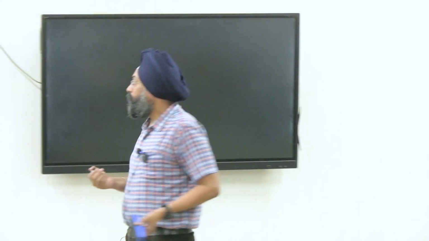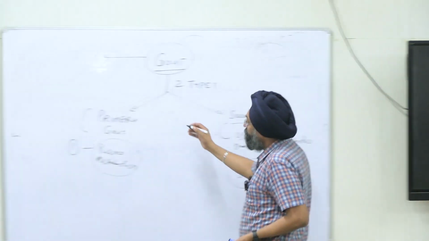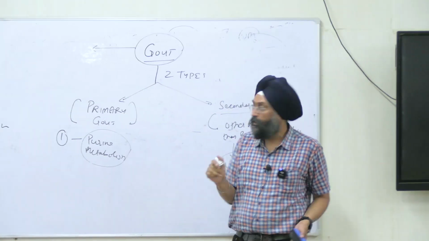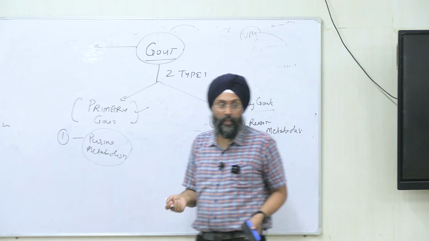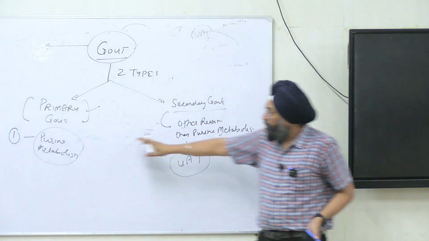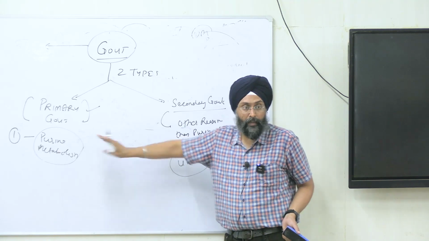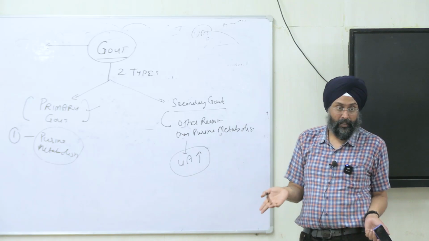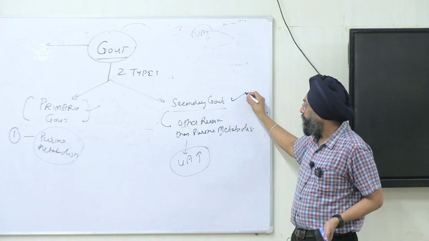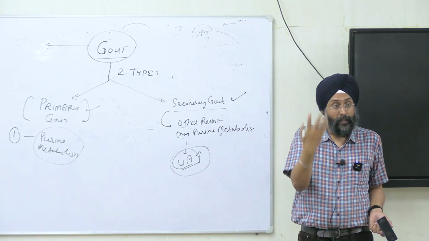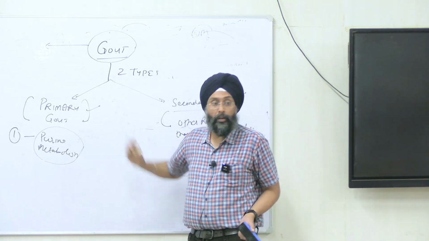So whenever the disorder is precipitated due to improper purine metabolism, it is known as primary gout. But in case of secondary, the reasons are secondary. It is not purely associated with purine metabolism, but there are some other reasons that may lead to an increase in uric acid and the symptoms. It is secondary gout. High uric acid levels are there, but they are due to reasons other than purine metabolism.